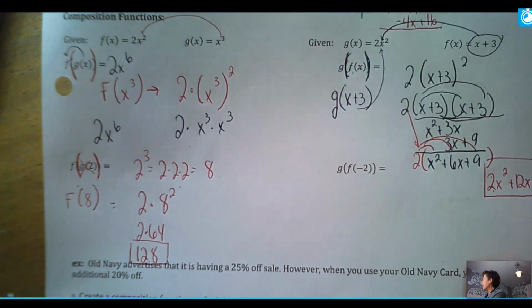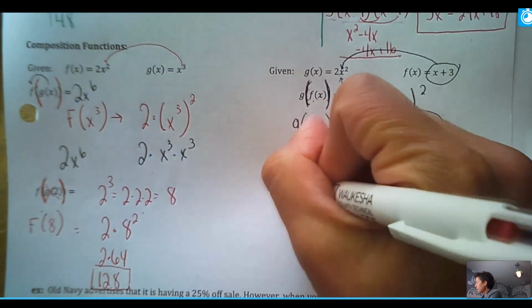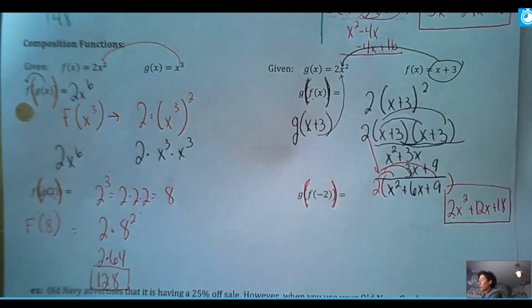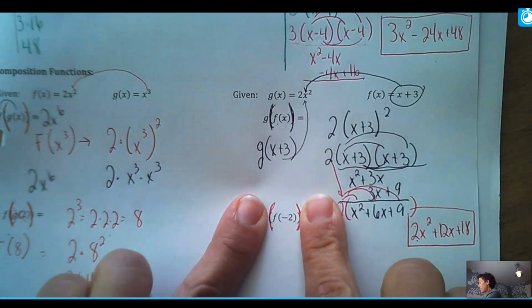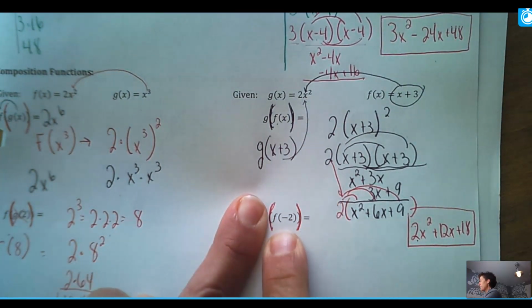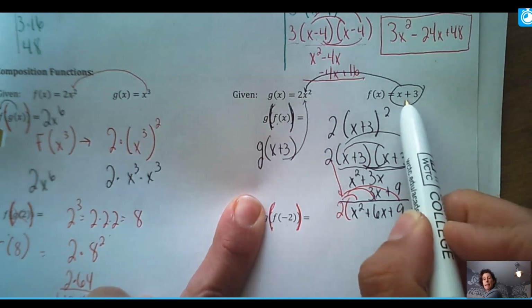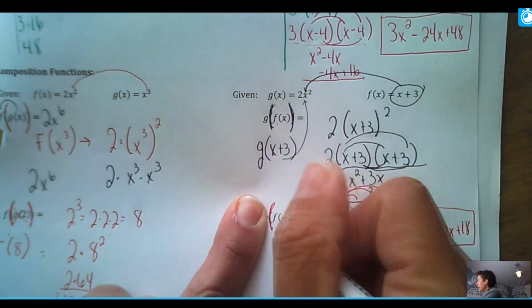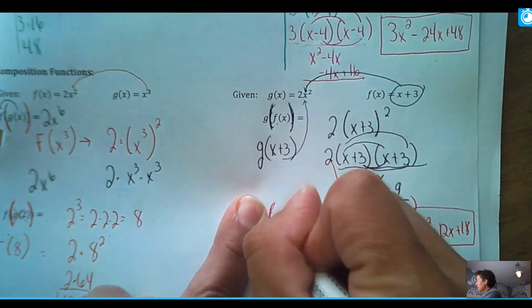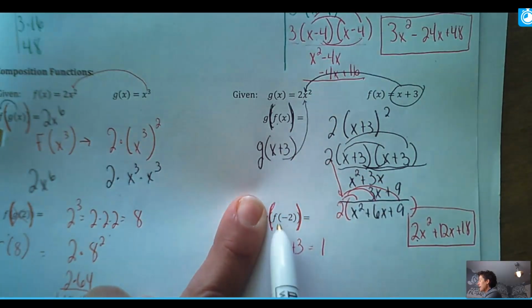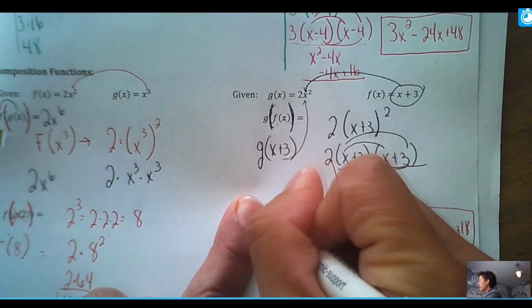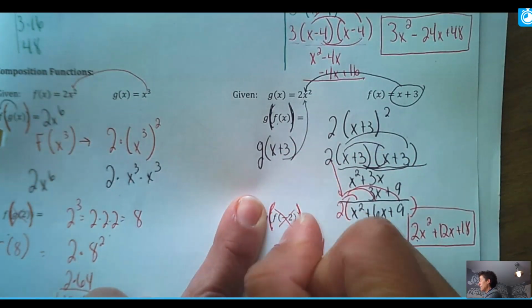So let's try this one. Again, I'm going to take those outer parentheses and make them really stand out. This time we're using these functions up here. If I start with the parentheses, I do what's in the parentheses first. And this is saying take negative 2 and put it into f's function. So I'm going to take negative 2 and just put it in here. So negative 2 plus 3 is 1. When x is negative 2, this function gives me an answer of 1. So this is just replaced with 1.